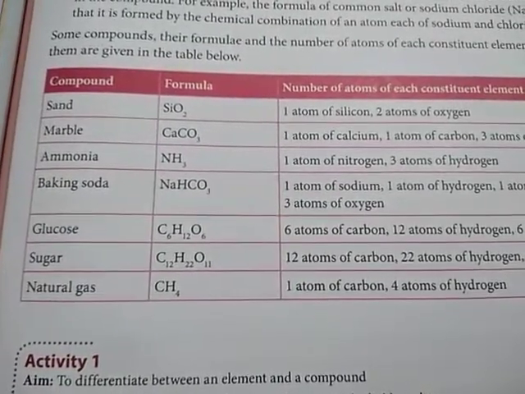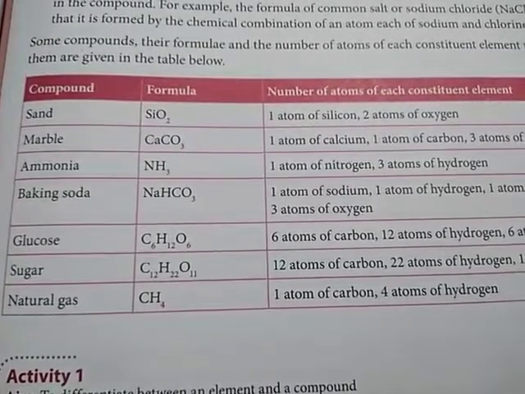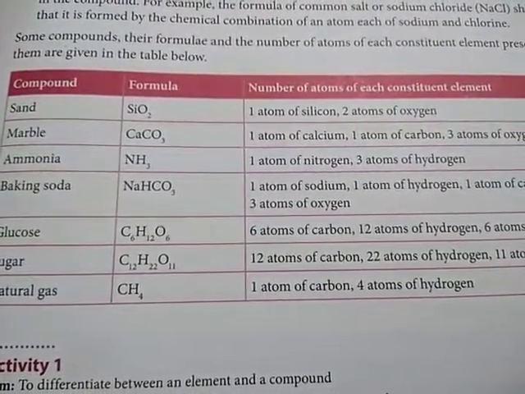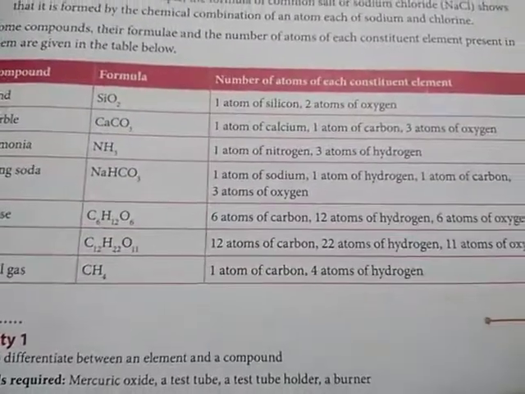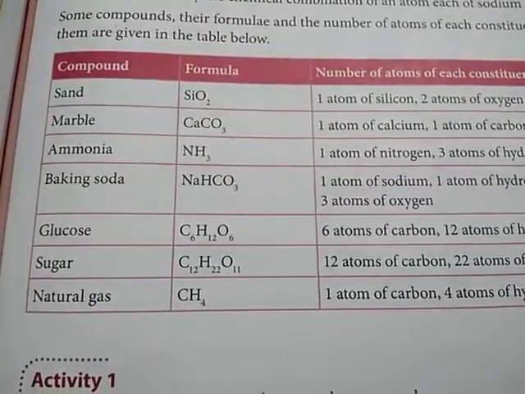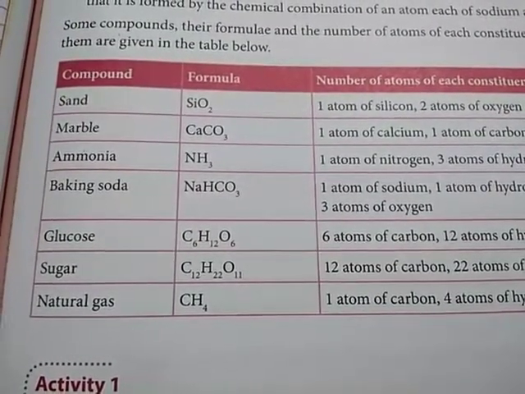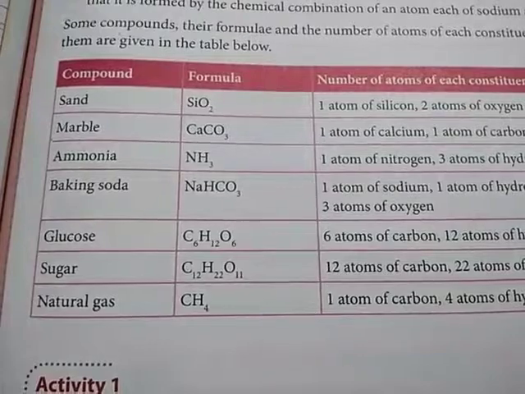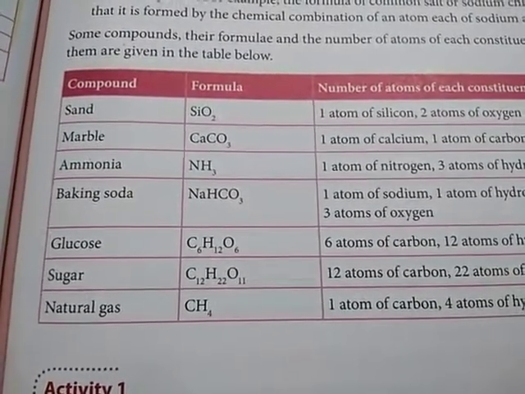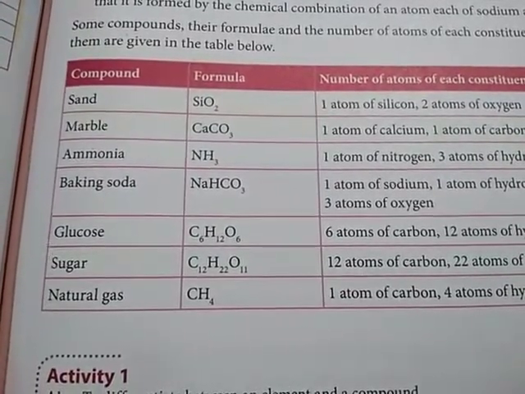Then on page number 33, you can see this table where some compounds and their formulas have been written, and you can also see the number of atoms present. I told you to learn the formula of glucose, sugar, this natural gas CH4, also called methane. Then ammonia NH3, marble, calcium carbonate CaCO3, sand SiO2, baking soda NaHCO3. So you should also learn these formulas.